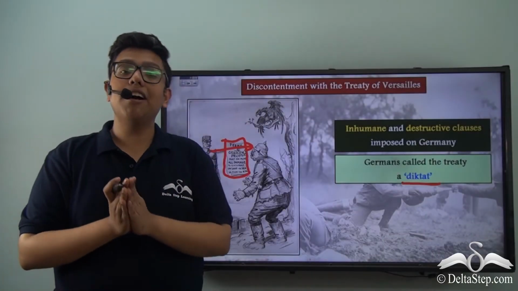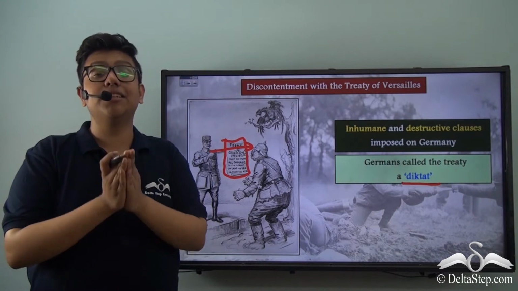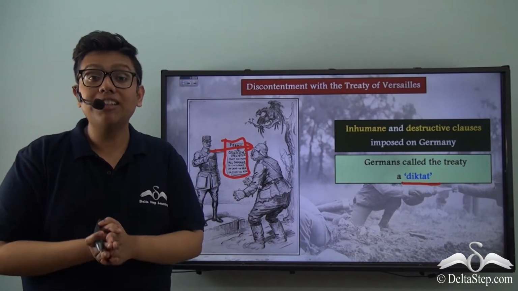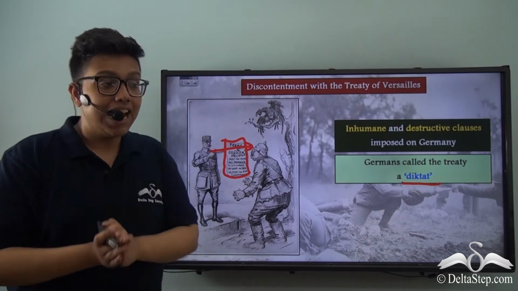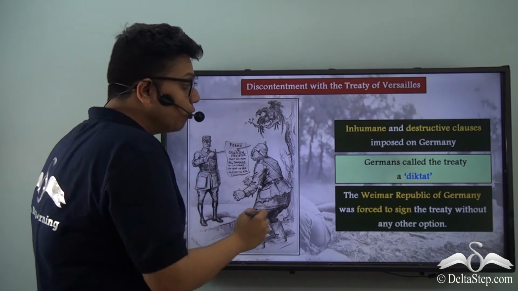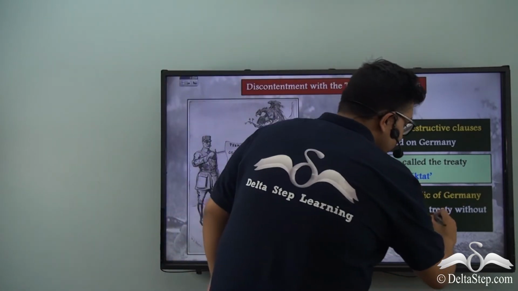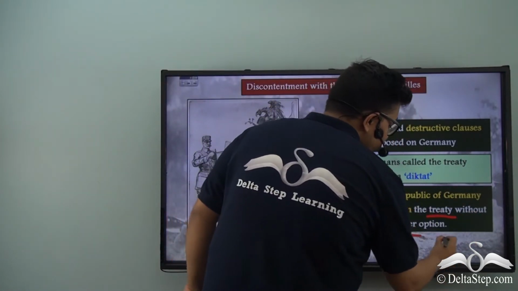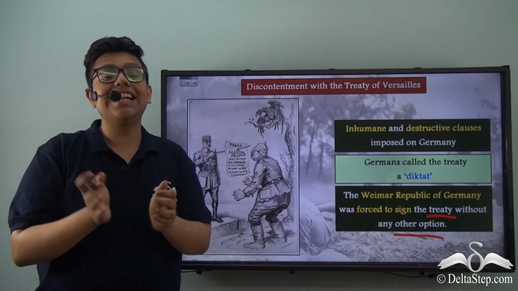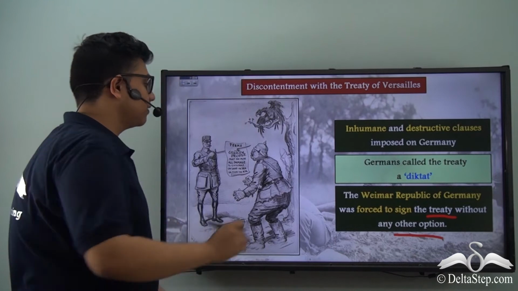In fact, the Weimar Republic, which inherited the German state after the First World War, was weak and could not counter the Allied nations. Therefore, it had no other option and was forced to sign the treaty. All these reasons made the Treaty of Versailles a diktat for the German public.